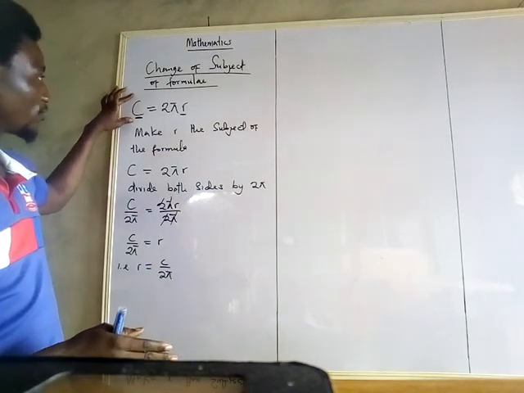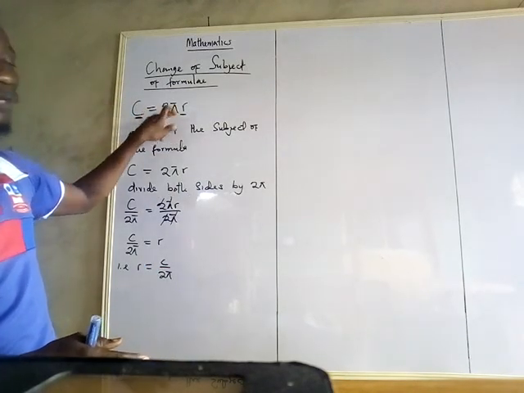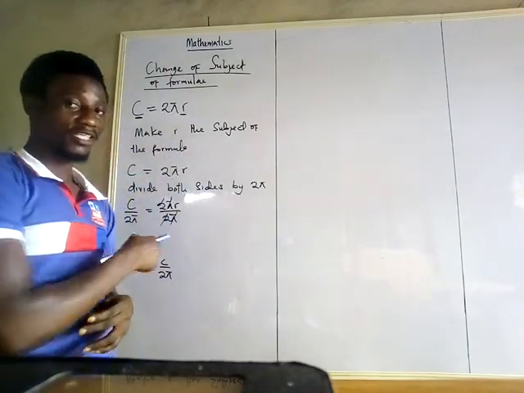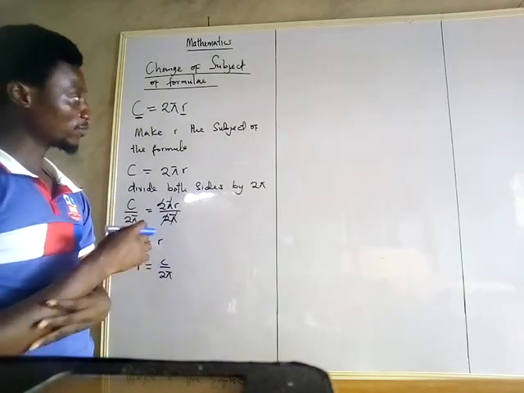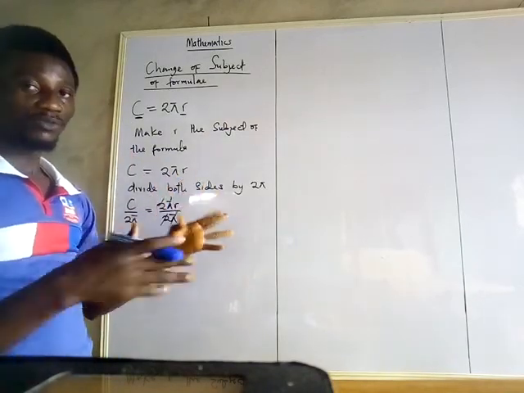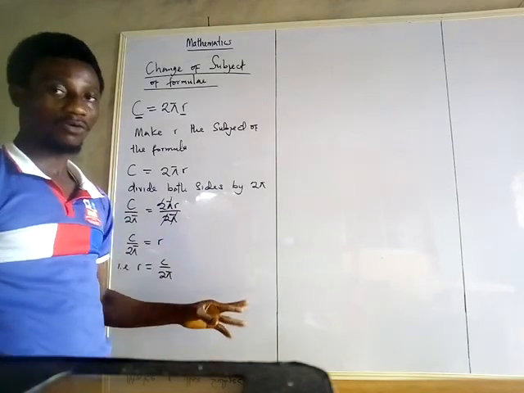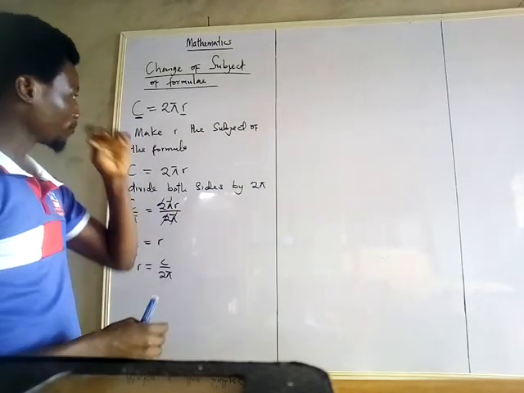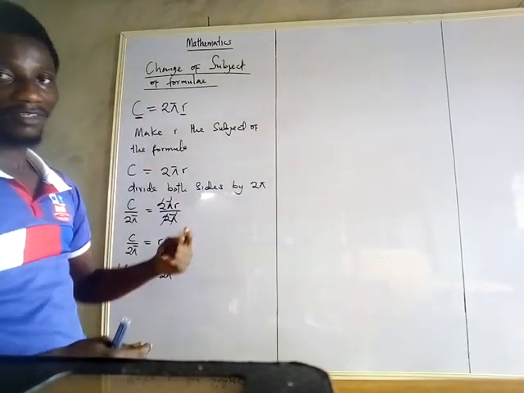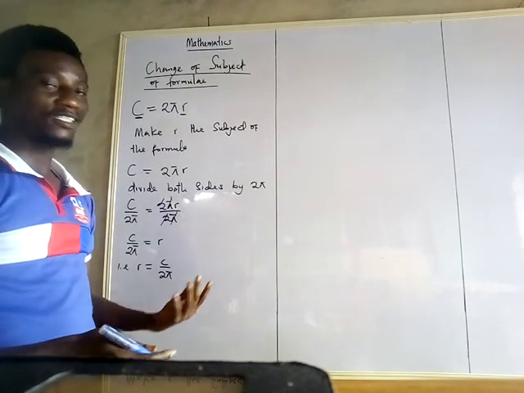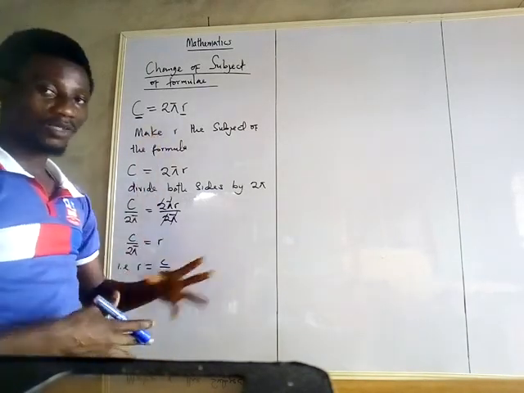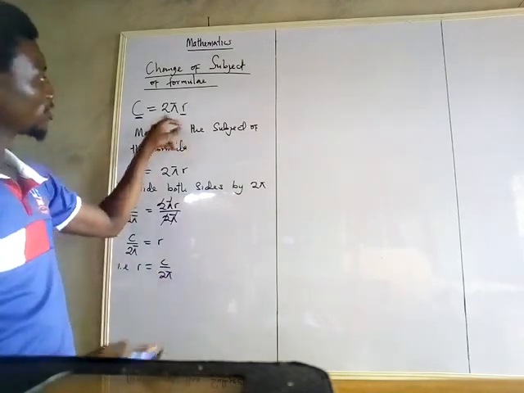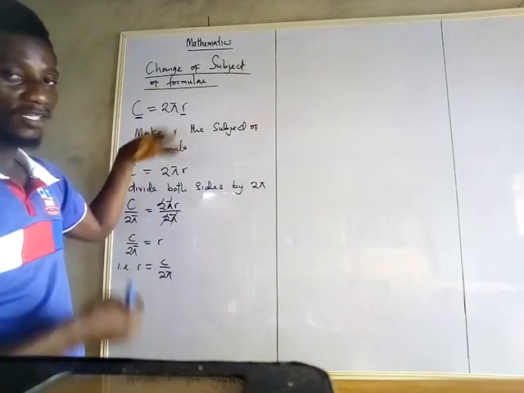For instance, here we have C as the subject, C equals 2 pi r. So our intention is to make r the subject of this formula. Then you should know the first step to take. The first step is to remove any other terms or variables associated with what you are making the subject of the formula. For instance, now you have 2 pi r. So what are the terms that are disturbing r? Just 2 pi. And what is the relationship between 2 pi and r? It's just multiplication.